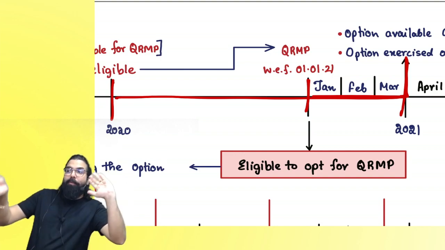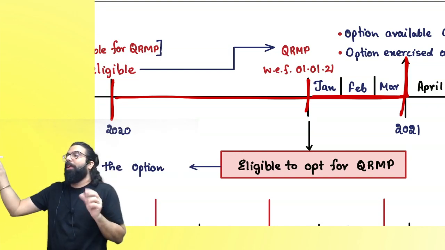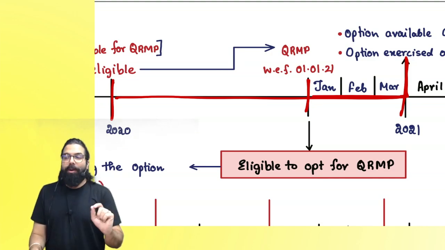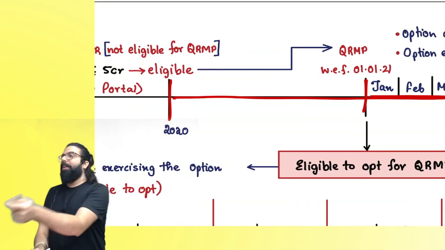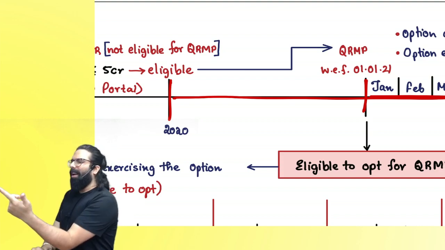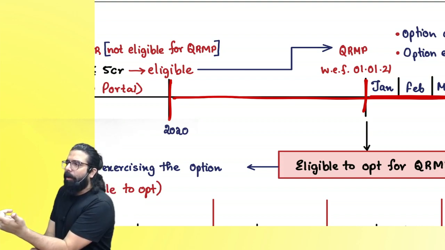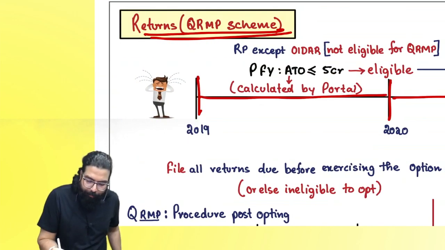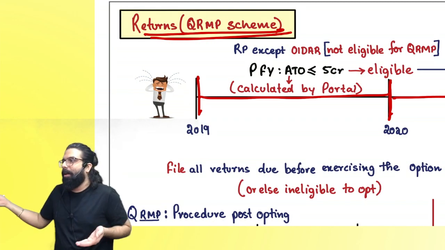Now, if you want the QRMP scheme in May 2021, when will you see the turnover, everyone? Everyone over here, tell me. Sir, if 2021 is the year, which year's turnover will you see? 1920. Yes or no, everyone? 1920, you will have to see. Correct. The preceding year's turnover.